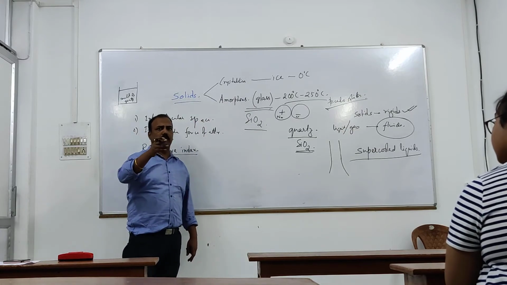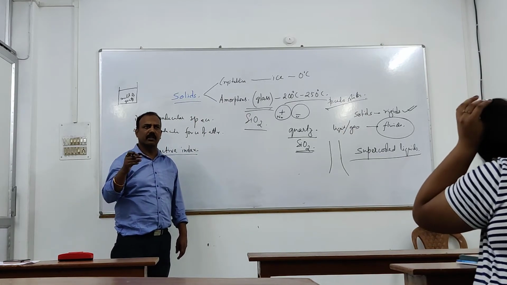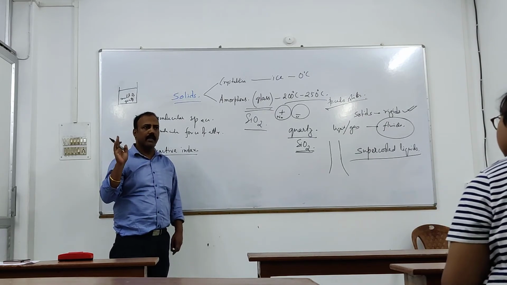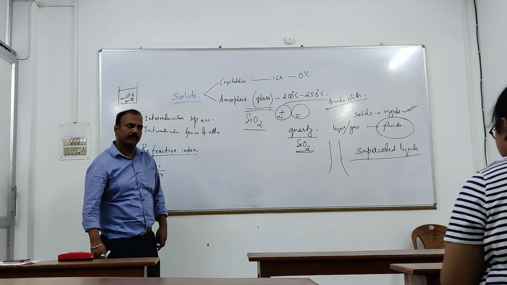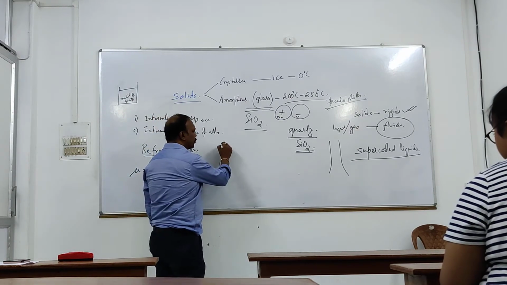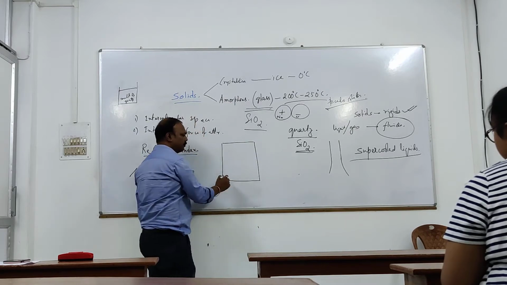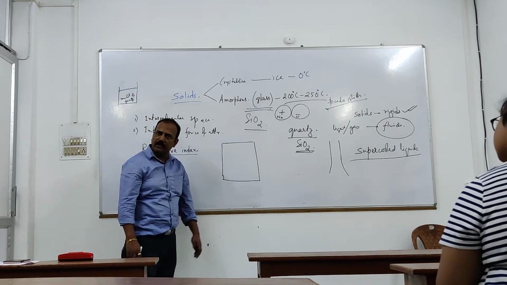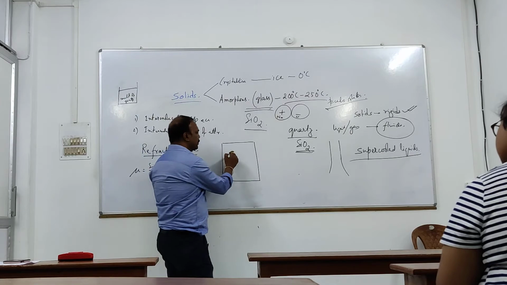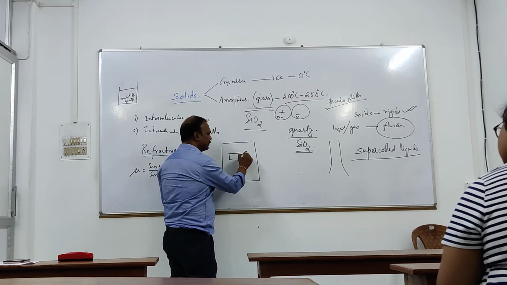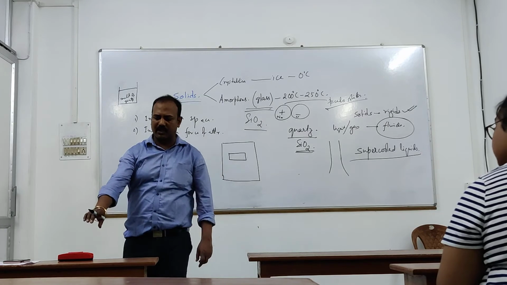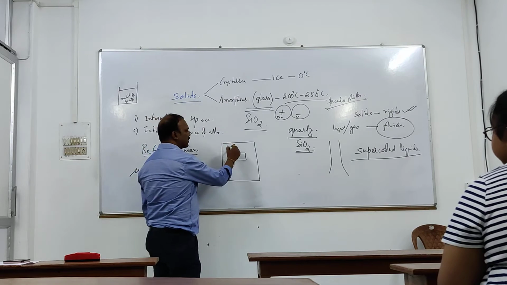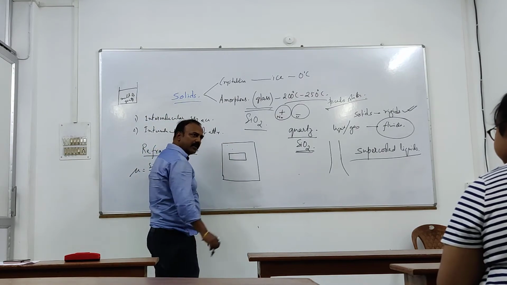class 10, because maybe in the CBSE board it is not there, the SSC board it might be there, and it was actually in class 11, but your class 11 practical is going on, so certainly you are going to do it in class 12. Okay? What is there? Here we take a board, just a wooden board. On top of that, we take a piece of paper, simply a white paper. Then we put a glass slab on it, a complete solid glass slab. Clear? Then we put, suppose, two beams over here.